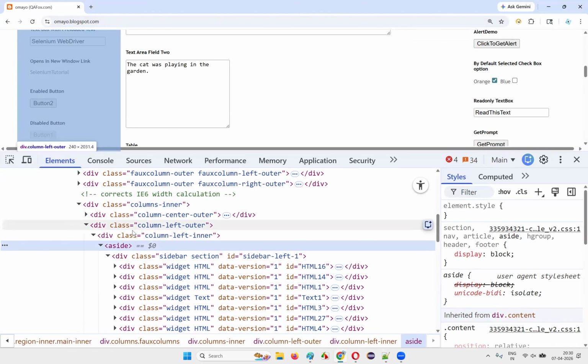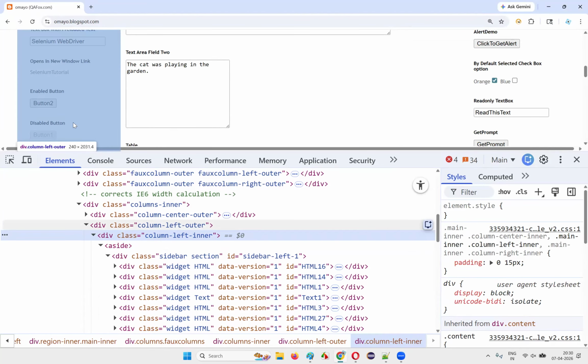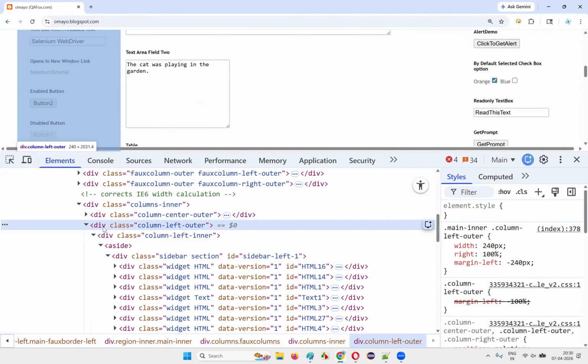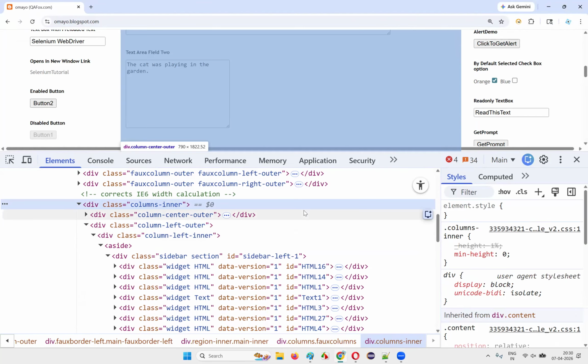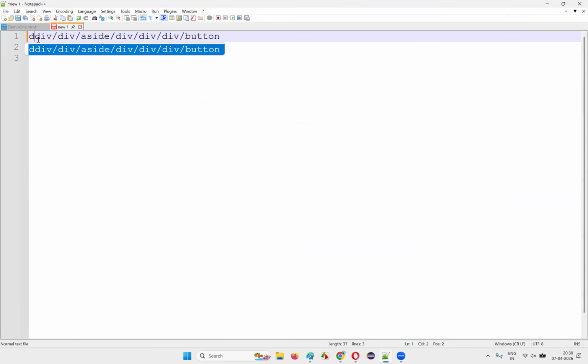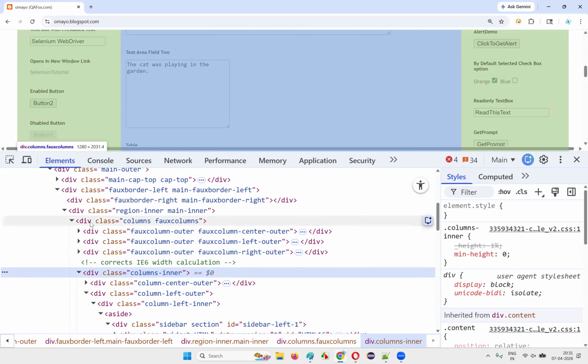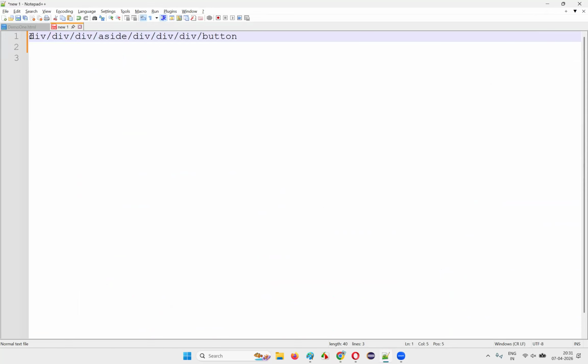Now, who is the parent of this div tag? Another div tag. So write it down, okay? The parent of this is this div. Let's keep going till we reach the HTML, which is the root tag of the page. So who is the parent of this div tag? This div, okay? So div like this. Now, who is the parent of this div? Another div is there, okay? A lot of divs are there, that's okay.